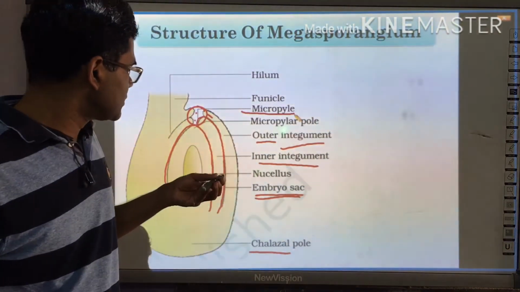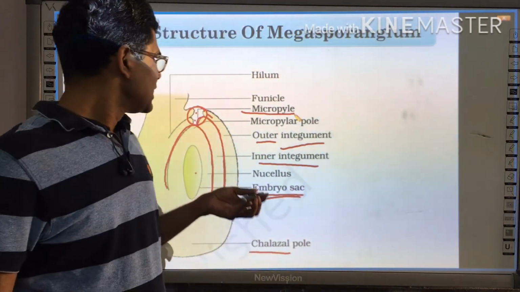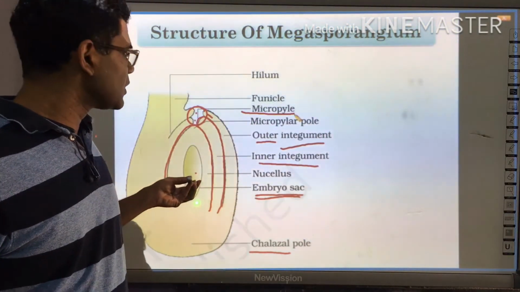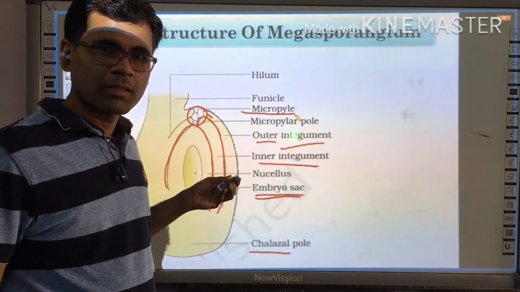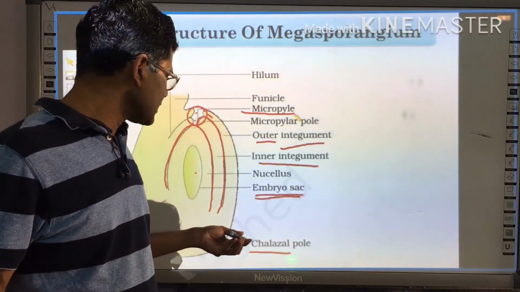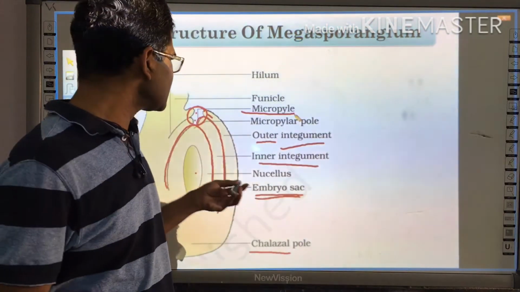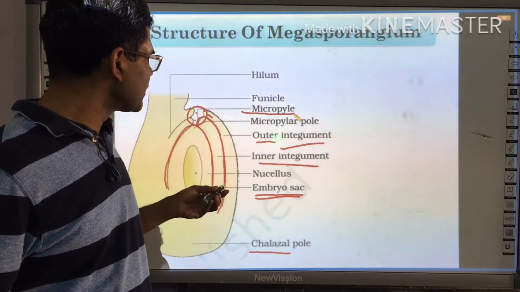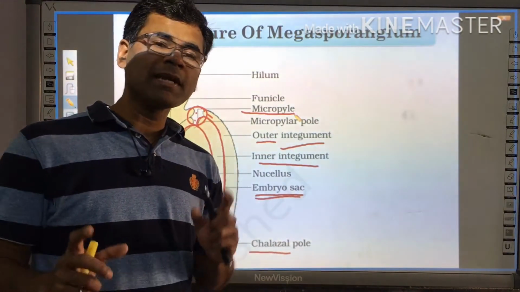They are very important. When we discuss fertilization, in most of the cases the pollen tube enters into the embryo sac through the micropylar pole. And in a few cases we will also study that fertilization takes place through the chalazal pole. But in most of the cases it is the micropylar pole. So that's why the micropylar pole and chalazal pole both play a very important role in defining the polarity. One more thing, let me tell you.